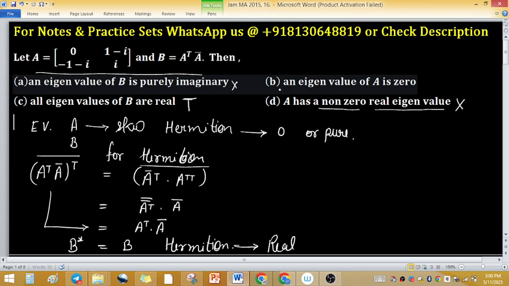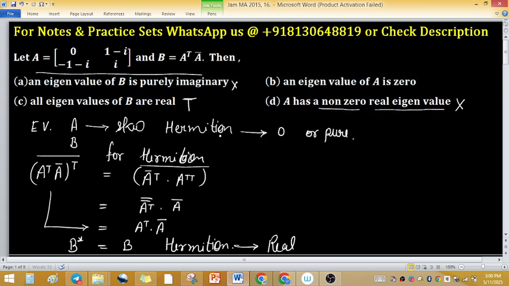Now come to option B: an eigenvalue of A is 0. Because matrix A is skew Hermitian, eigenvalues may be 0 or purely imaginary. But the trace of matrix A is iota, and this is a 2 cross 2 matrix.